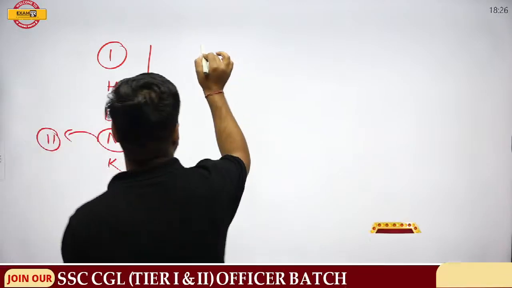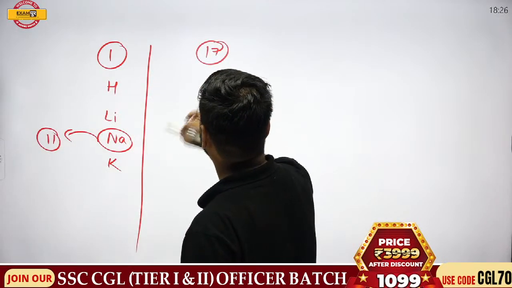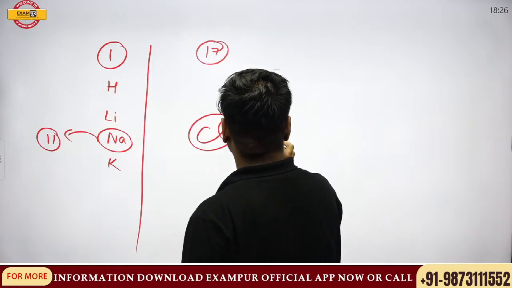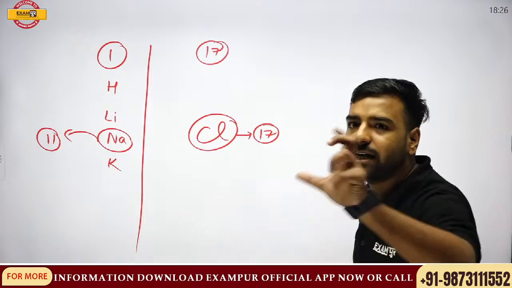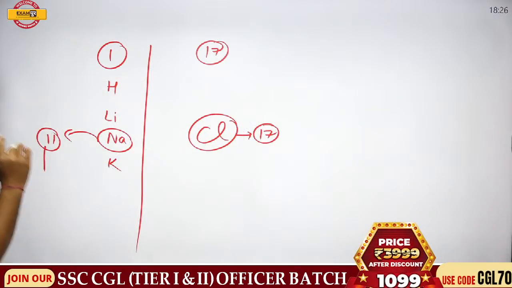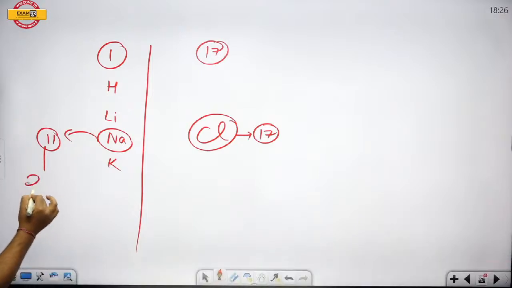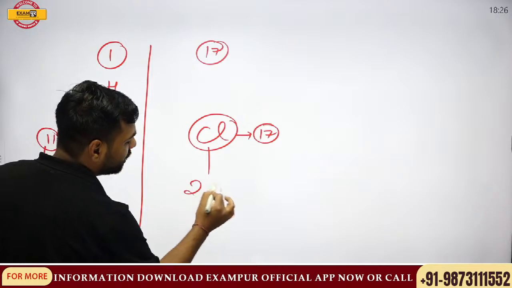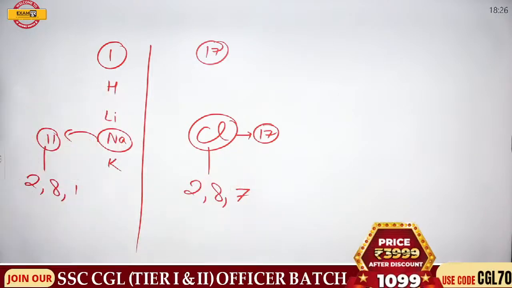If I go with the 17th group, here we have chlorine, which has atomic number 17. Let's try to make its electronic configuration. For this, what will be the electronic configuration? Remember the 2n² formula. It is 2, 8, 1. And for chlorine, what is going to be the formula? 2, 8, 7. Now, what is going to happen?